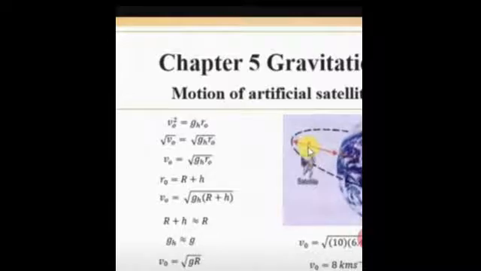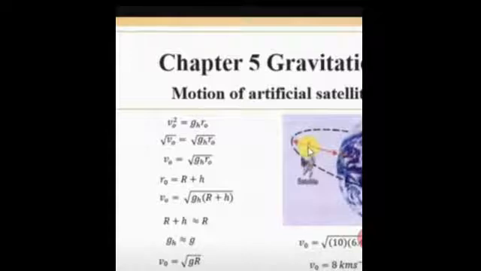Now I will use this value of r naught in our above equation: v naught equals the square root of gh times (r plus h). This equation gives the velocity which a satellite must possess when launched in an orbit of radius r naught equal to r plus h, meaning the orbital radius is the Earth's radius plus the altitude.